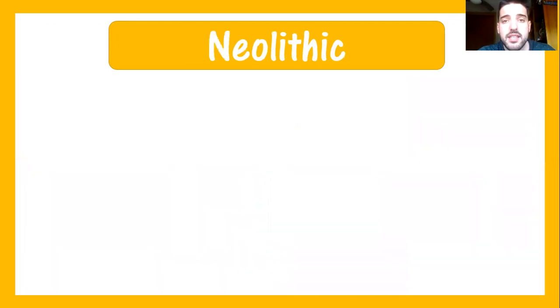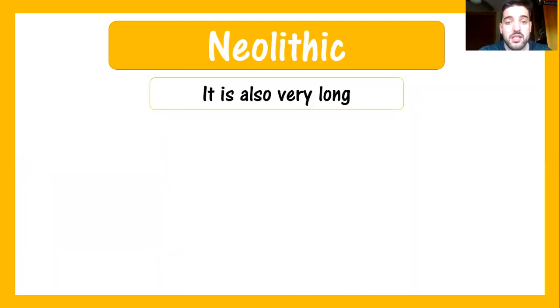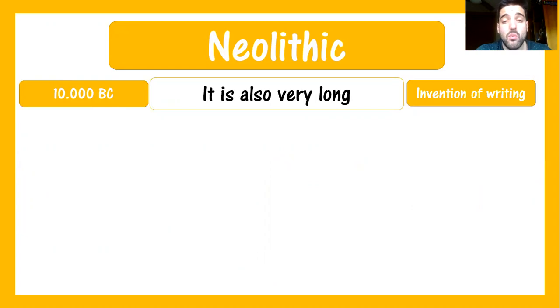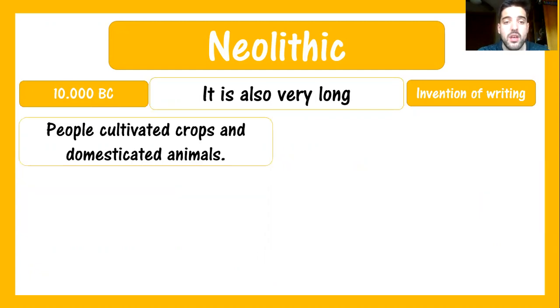So let's see now the Neolithic. The Neolithic, it is also a very long period, which started around 10,000 before Christ and finished, as you may know, with the invention of writing around 3000 before Christ. Okay, the main characteristics were that people learned how to cultivate crops and domesticated animals.